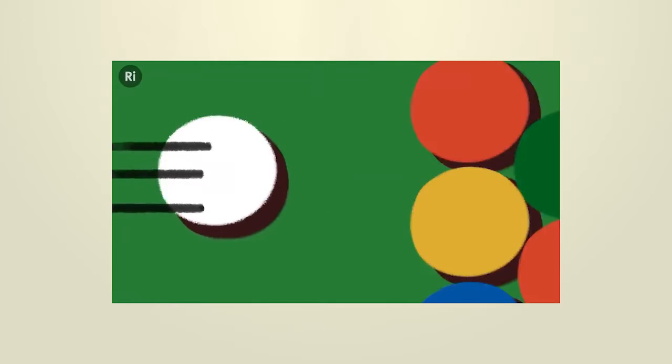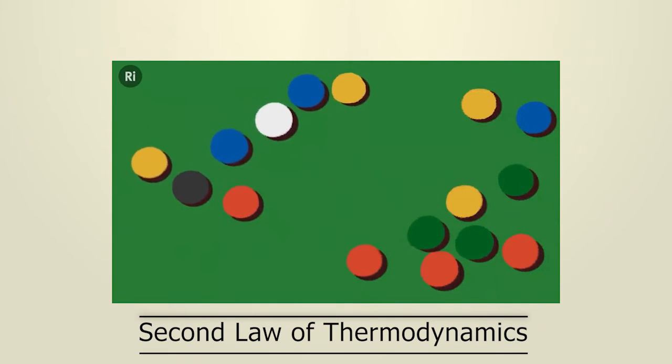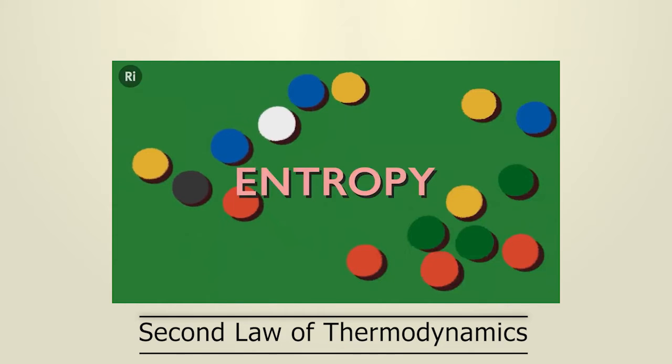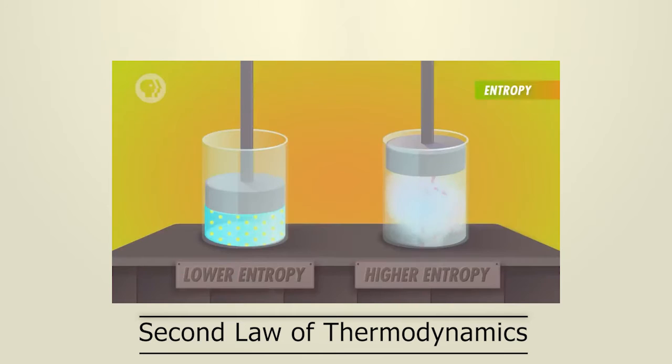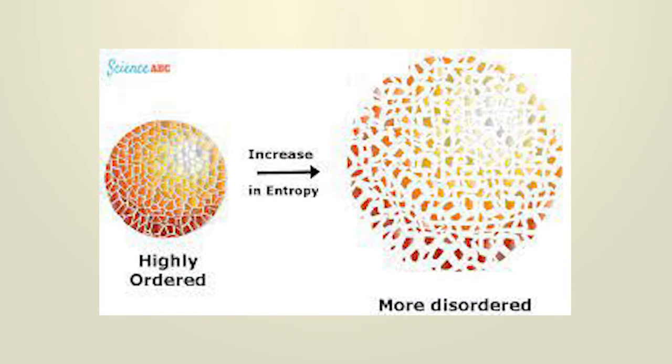Now, the second law relates to entropy. But what is entropy? The second law of thermodynamics states that the entropy, or disorder, of a closed system is always increasing. A closed system spontaneously evolves towards thermal equilibrium, the state of maximum entropy of the system.